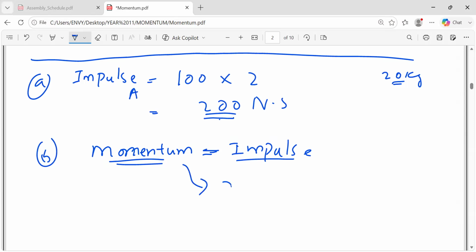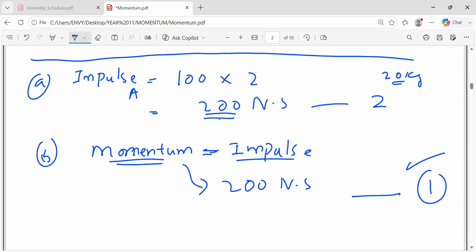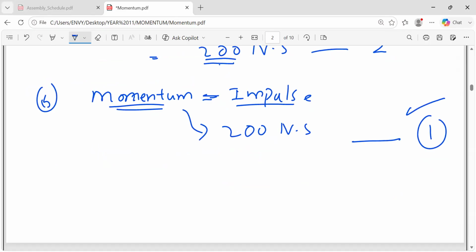Momentum was also the same. And the other clue was that it was having only one mark. There was no solution needed. So you must know that if it has one mark, and the other part has, let's say, 2 marks, it means the answer is somewhere written clearly and no calculation is needed. Because if calculation is needed, it would not have 1 mark. That is so simple, right? Now this is done.